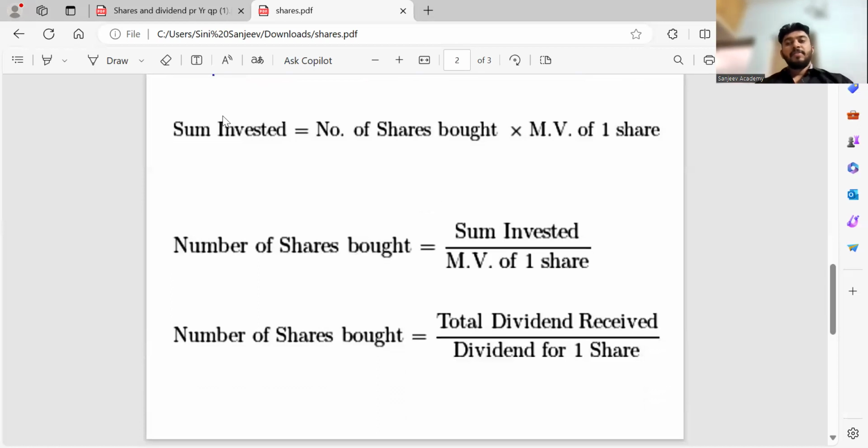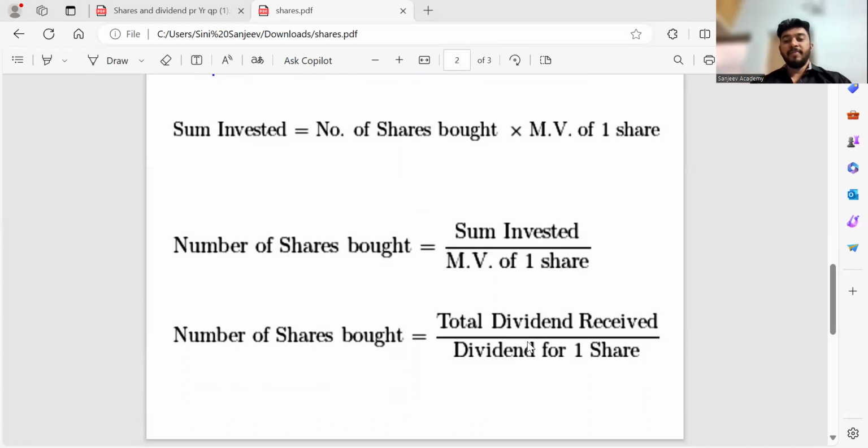So sum invested. This is by a person investing in shares. Correct? The sum invested, that is number of shares bought into the market value of one share. Okay. So number of shares bought is what? Just divide this thing: sum invested by market value of one share. And that gives the number of shares bought.